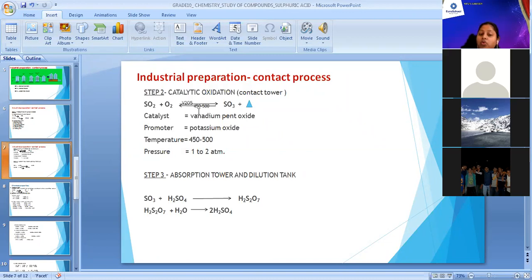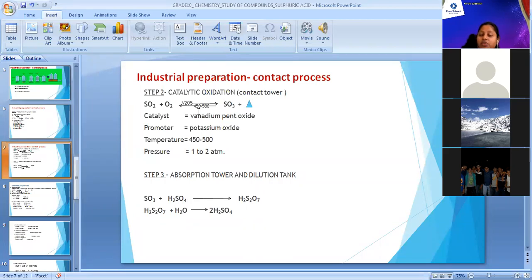If the pressure is more than this, it will cause harm to your setup, to the contact tower, right? So we maintain pressure at 1 to 2 atmospheres, temperature at 450 to 500 degrees Celsius, in presence of the catalyst vanadium pentoxide.